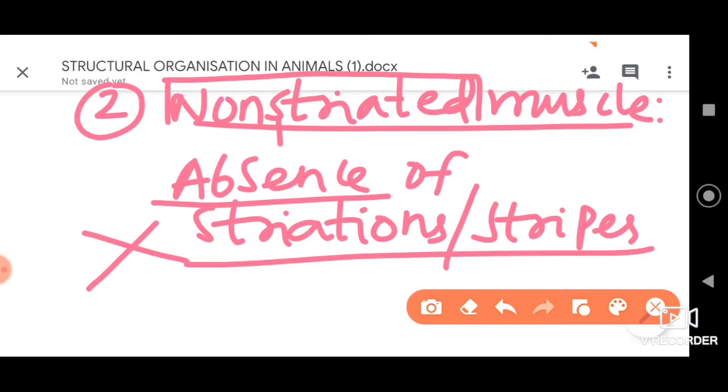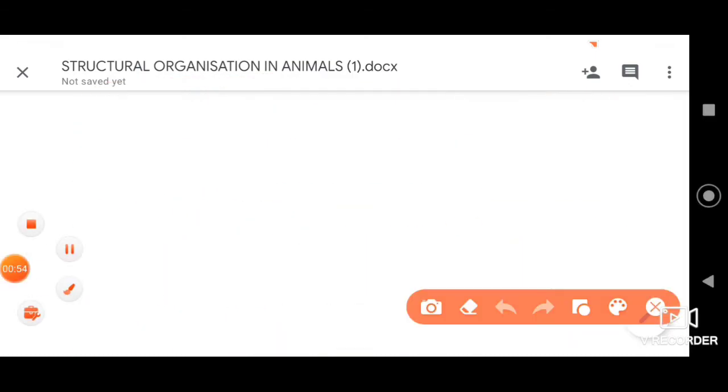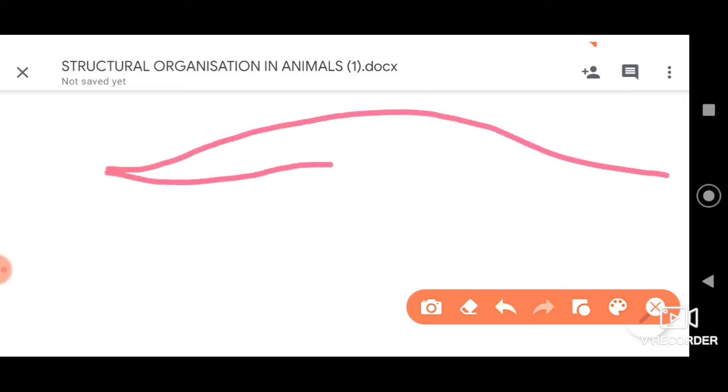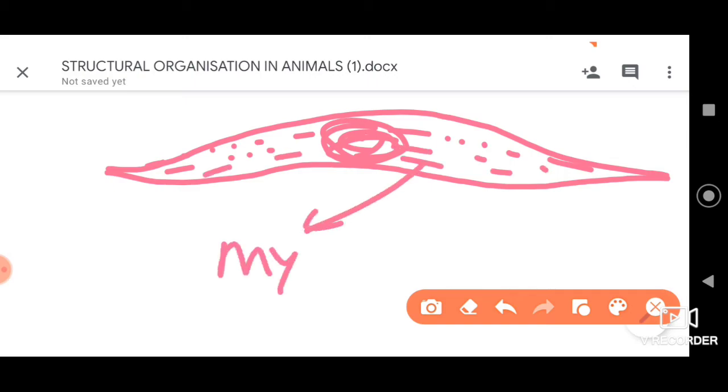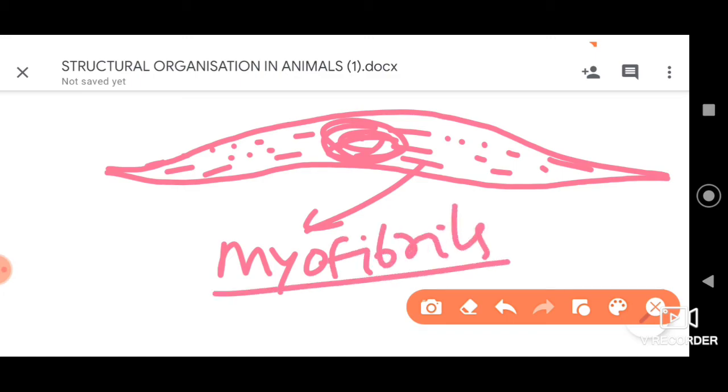Now let us understand the structure of these non-striated muscles. They are generally spindle shaped. They have a very prominent nucleus. They don't have striations, but the myofibrils, which are made up of actin and myosin, necessary for muscular contraction, are present.